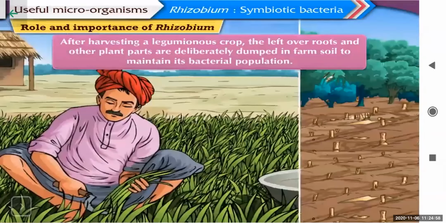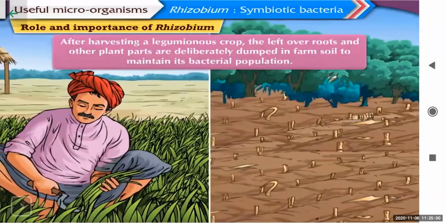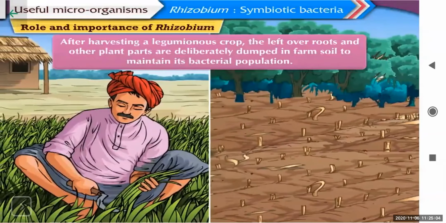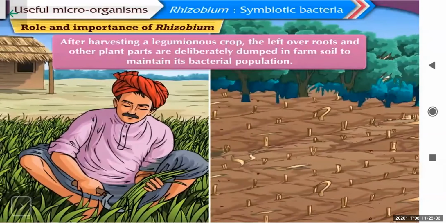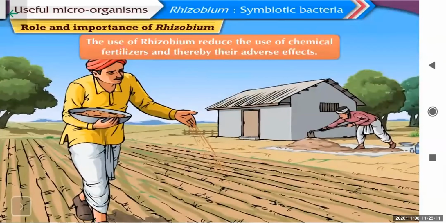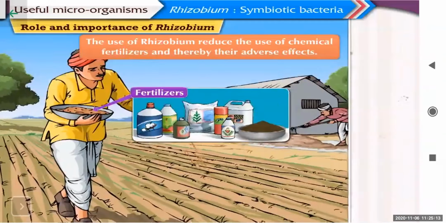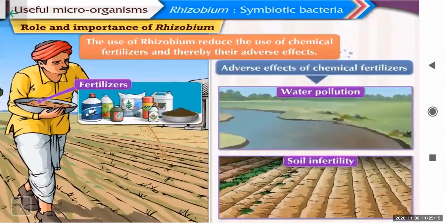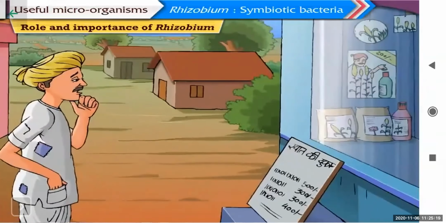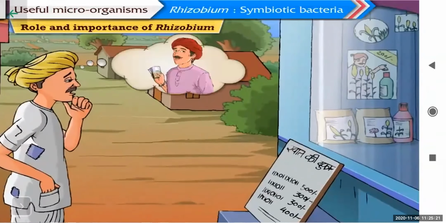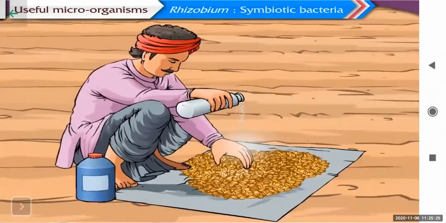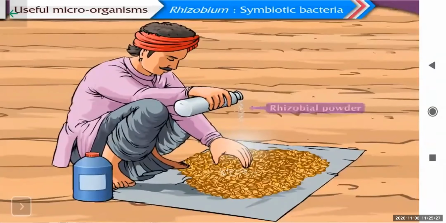See, after harvesting, the leftover is again mixed with the soil, that is dumped into the soil, so that the bacterial population in the soil can be maintained. This helps the farmer to be less dependent on the chemical fertilizer for the proper growth of the plants. It also saves the expenses of the farmer which it needs for buying the chemical fertilizers.